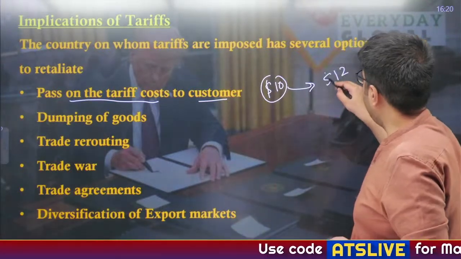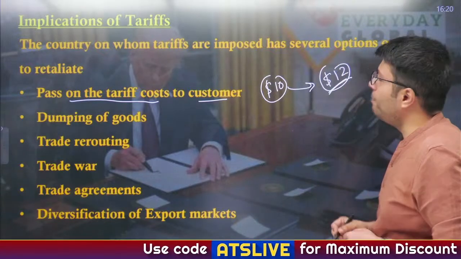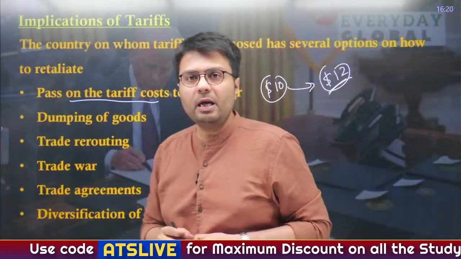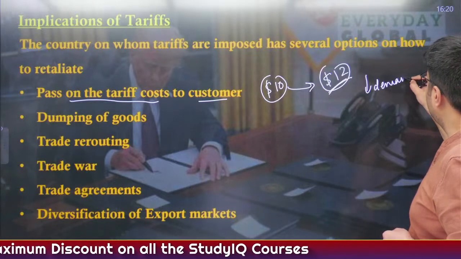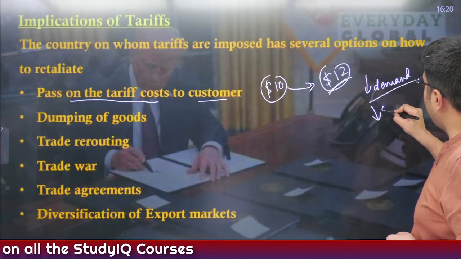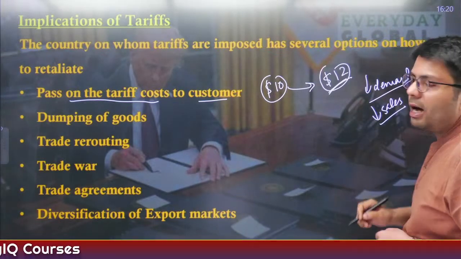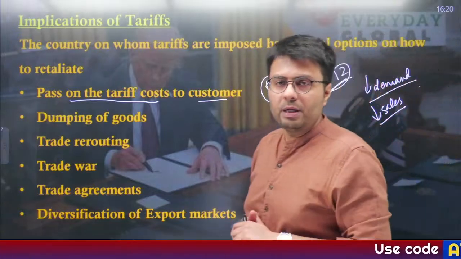The price of that good rises to $12. So what happens when your product becomes expensive in the market? Naturally, the demand for this product will reduce. So therefore, overall sales will also reduce. So this is how it will harm the local or the foreign companies in US.